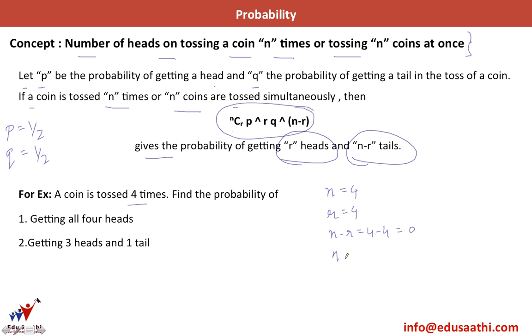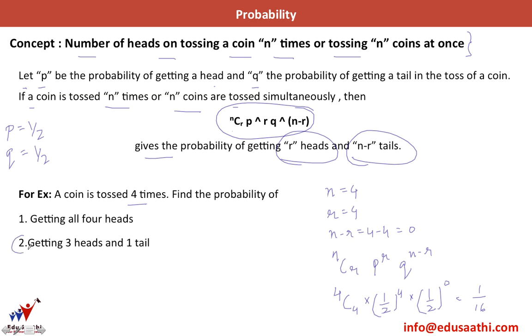I have nCr P raised to power r and Q raised to power n minus r. So what is n here? n is 4, r is also 4, so 4C4 into P raised to power r. P is 1 by 2, 1 by 2 raised to power 4 multiplied by 1 by 2 raised to power n minus r. n minus r is 0. So 4C4 is 1, this is also 1. So what is my answer? 1 by 16.